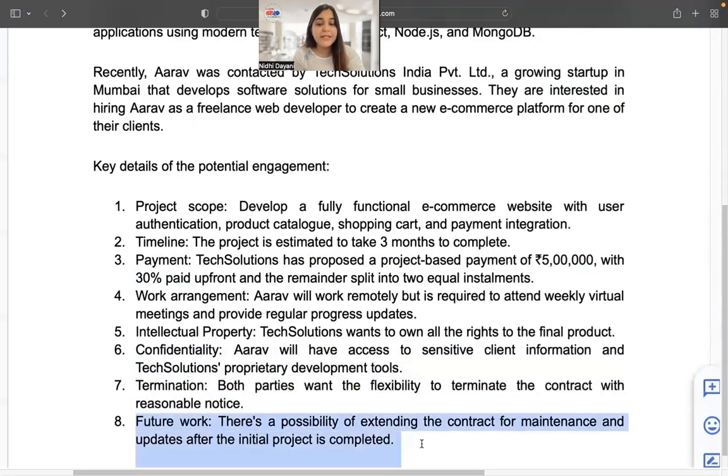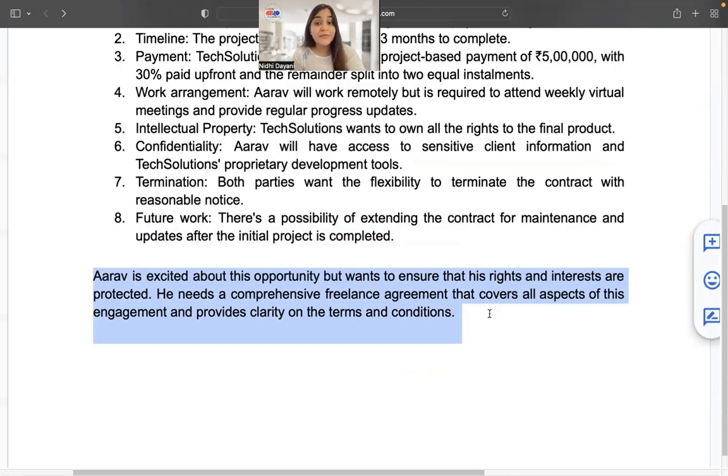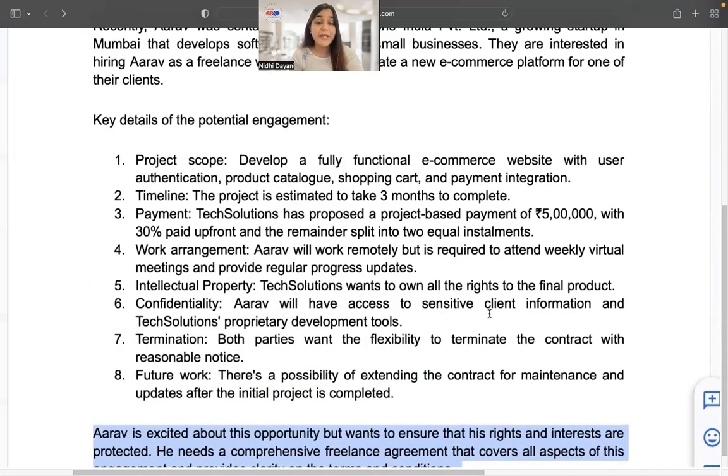And for future work, there is a possibility of extending the contract for maintenance and updates once the initial project is completed. Finally, Arav is excited about this opportunity and he wants to ensure his rights and interests are protected. He needs a comprehensive freelance agreement that covers all the aspects of the engagement and provides clarity on the terms and conditions. Now, once I tell GPT about my fact situation, I will also give it an additional prompt.